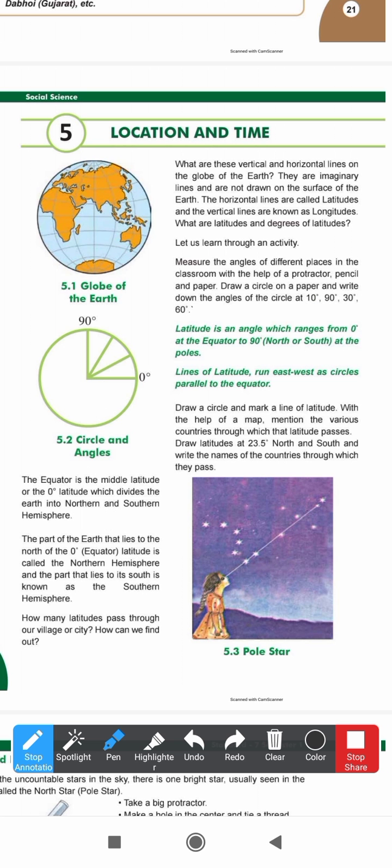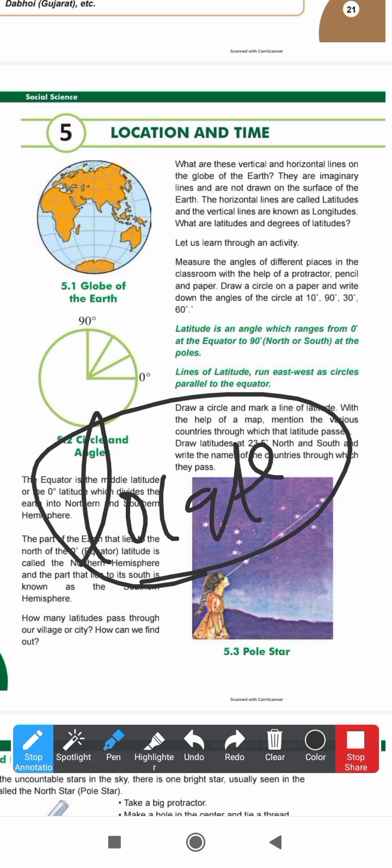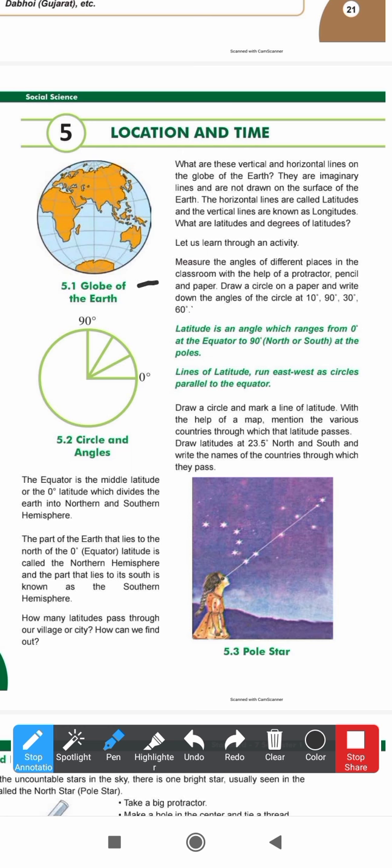We are going to learn mainly about how we can locate ourselves on the earth. How does Google identify that we are at this place?